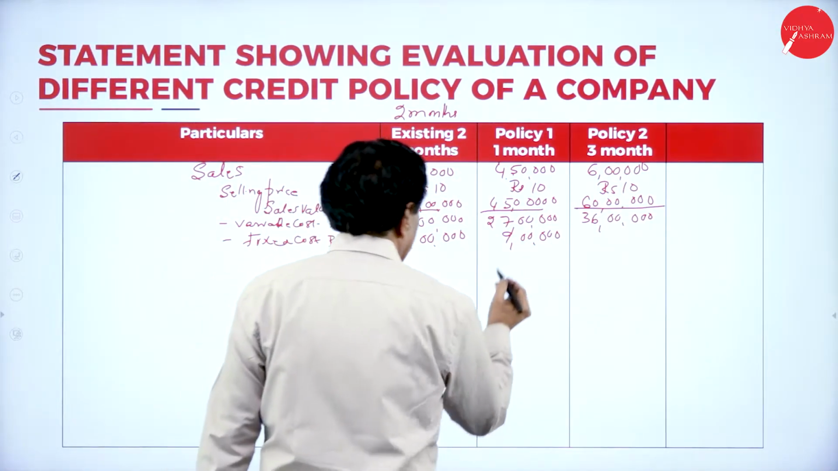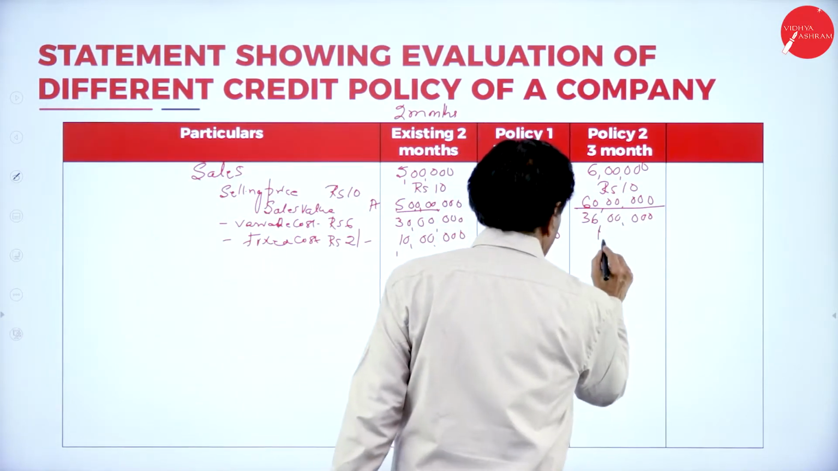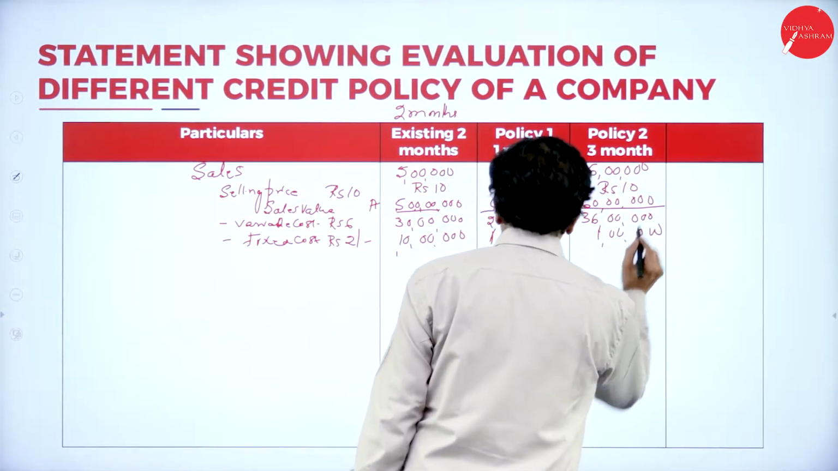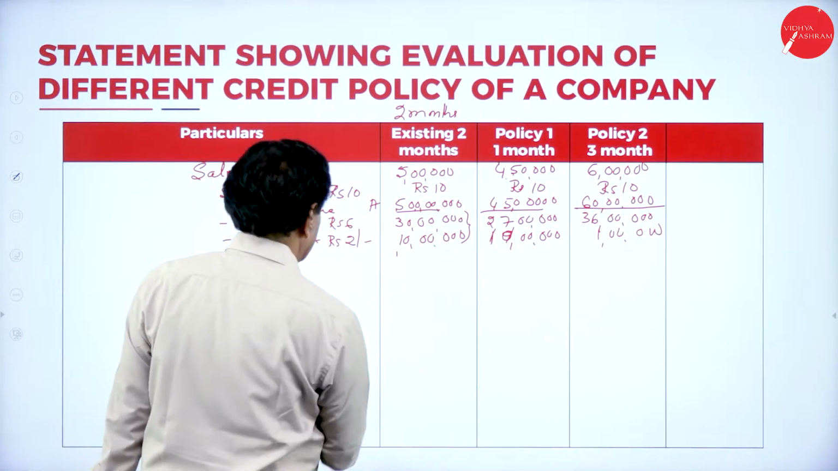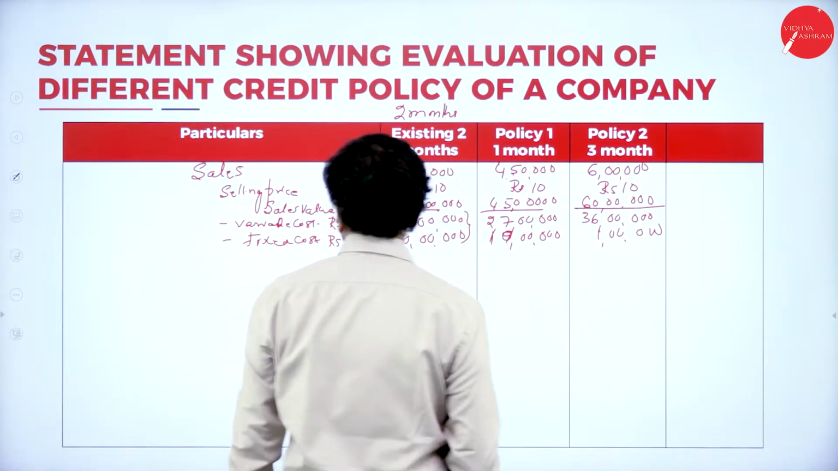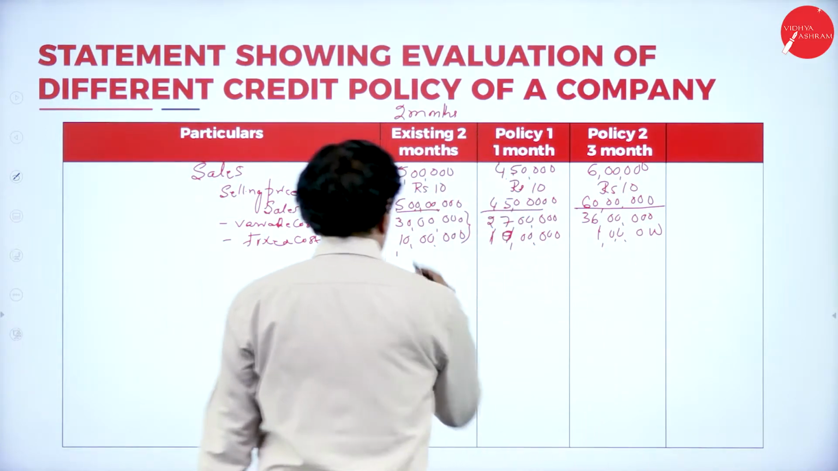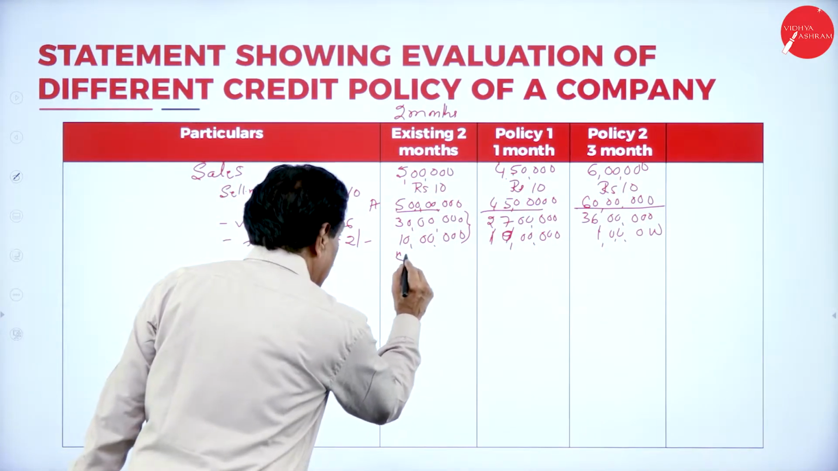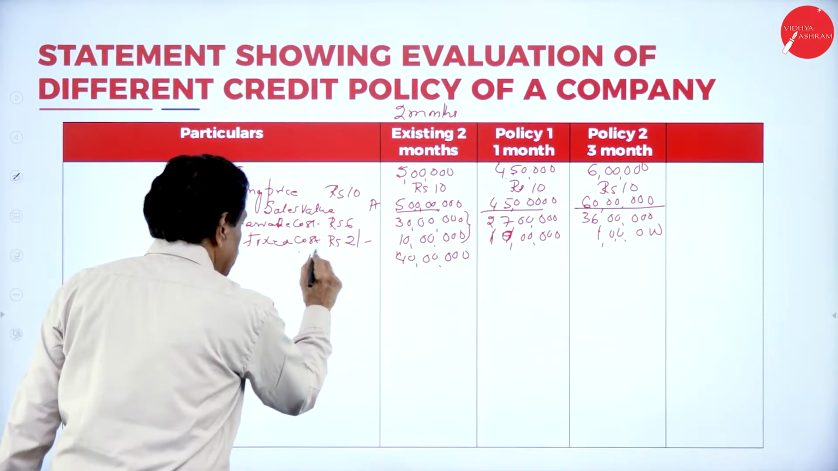So fixed cost remains constant, no change. 10 lakh, here also 10 lakh. Add these two: 5 lakh into 2, 10 lakh. 5 lakh is also 10 lakh. So 30 lakh plus 10 lakh is 40 lakh. Total cost.